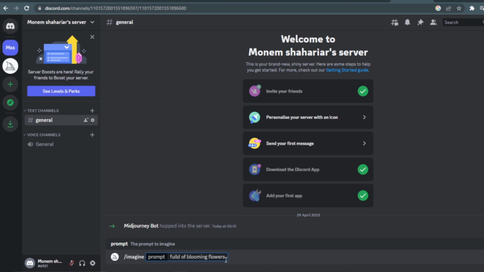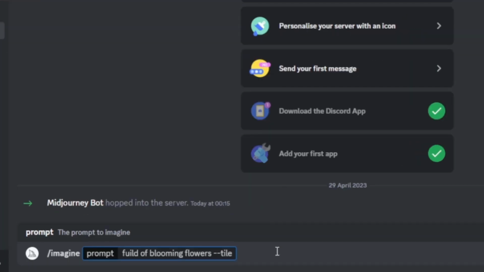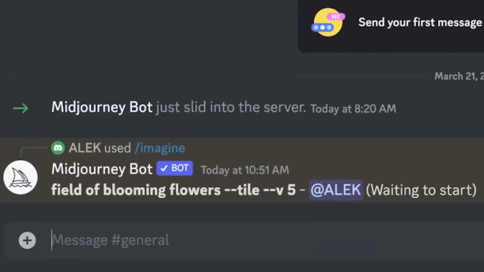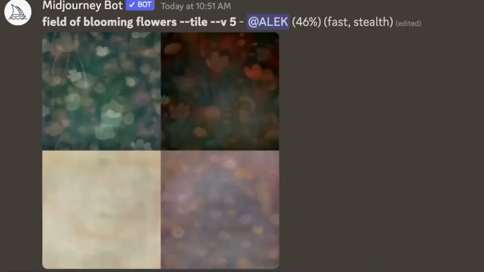Once you've typed in your idea, make sure to add 2 dashes and the word tile to the end of the prompt to tell the AI that you want a seamless pattern. This is pretty important because if you don't add this to your prompt, then you won't get a seamless pattern. We'll just click Enter and watch it generate a pattern right before our eyes.